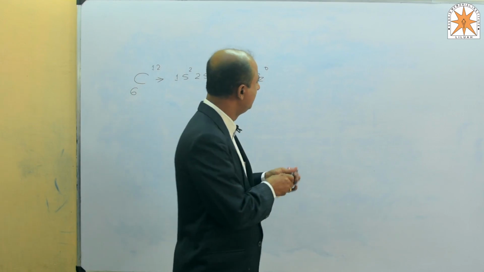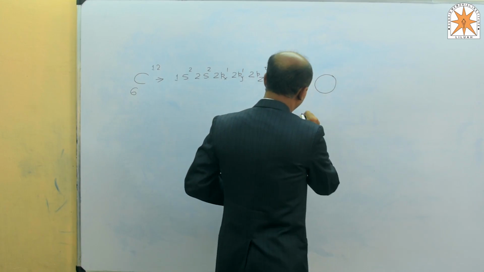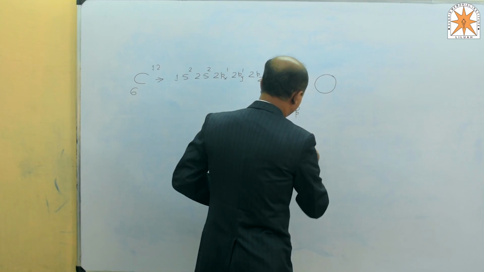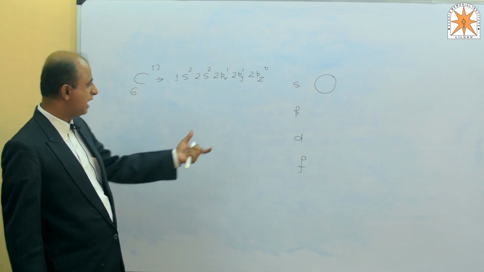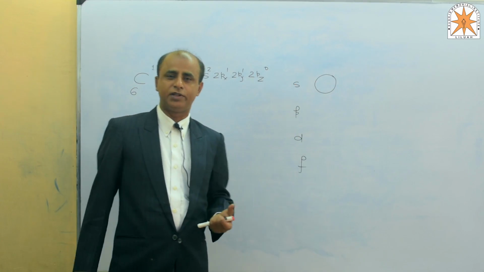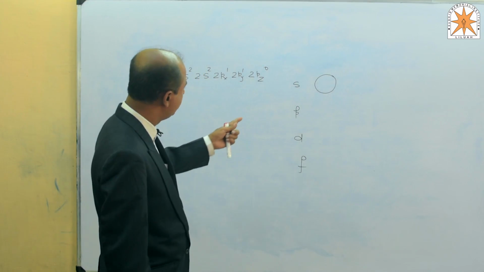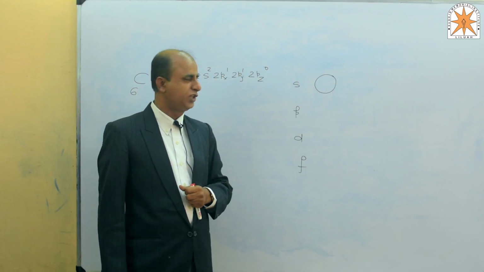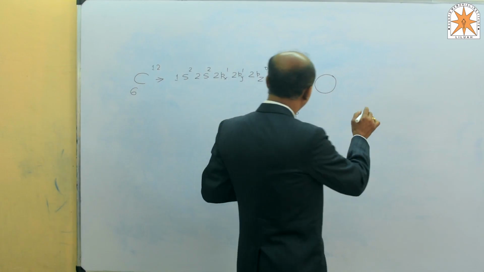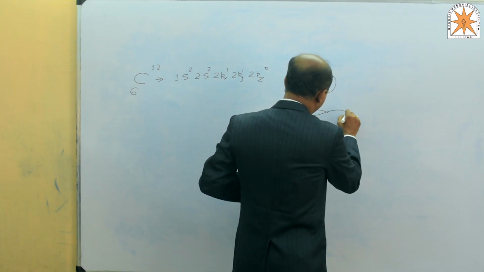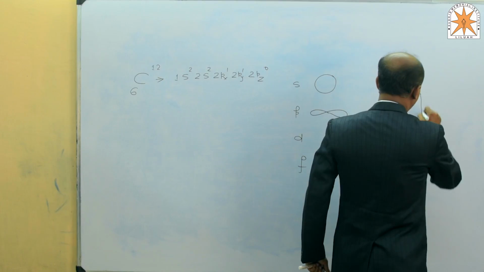The s subshell is spherical in nature. This is the s subshell, p subshell, d subshell, f subshell. Before starting the chemistry of carbon, we must have a basic idea about SPDF. Otherwise, it is quite difficult to understand the bonding in carbon. So first, s is spherical in nature and it is said to be non-directional. The p subshell is dumbbell shaped and directional in nature.